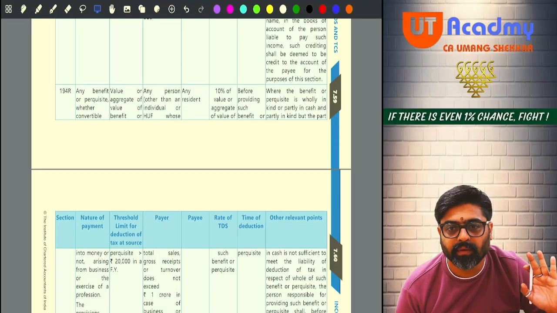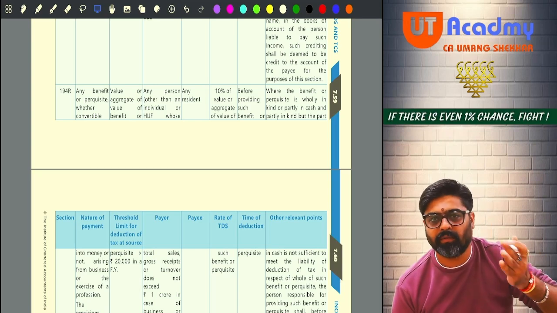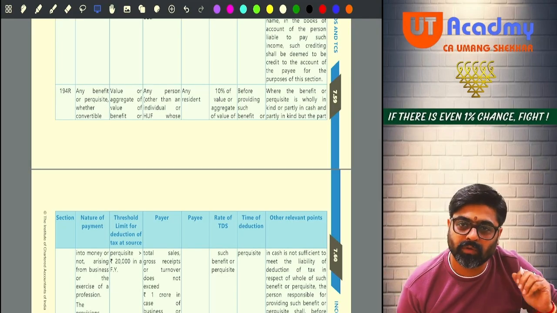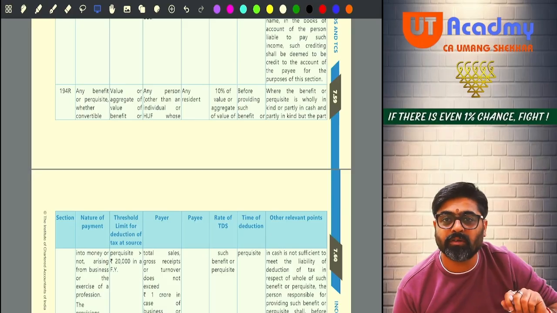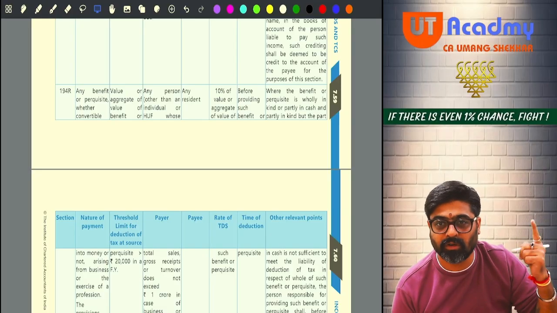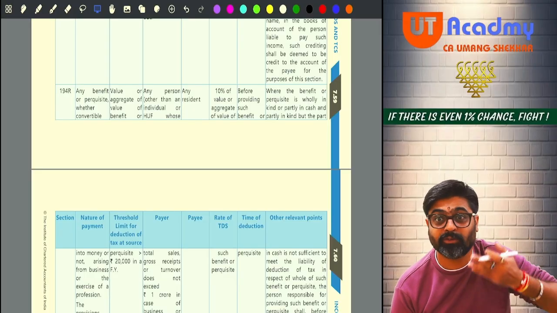Understanding? If the perquisite is given in cash, then TDS will be deducted on the entire value. But what if the perquisite is given in kind? You know what to do. Tell the other person to deposit that tax. If that person has deposited the tax, only then release that benefit. Otherwise, don't give that benefit.